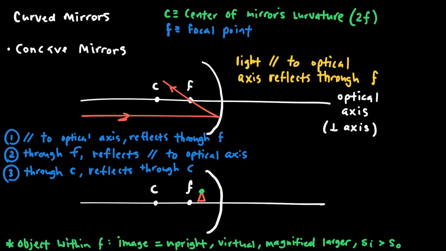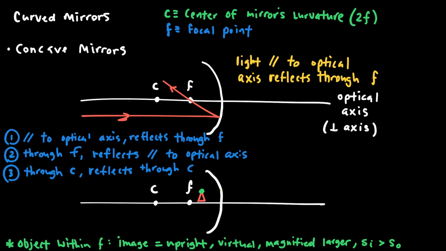And of course, when we studied curved mirrors, we found that things work a little bit differently, and there's a little bit added complexity. First, let's talk about a concave mirror, which looks like the pictures I have below. There's a focal point a little ways away from the mirror, and there's a point which I've labeled C, which is called the center of curvature of the mirror. For any concave mirror, the center of curvature is always going to be at 2 times the focal length.